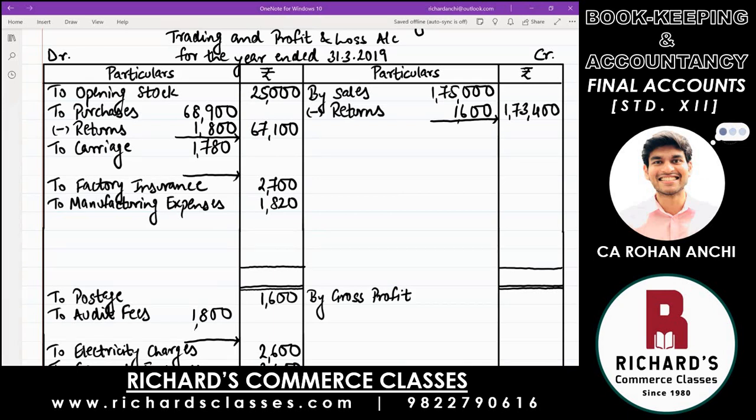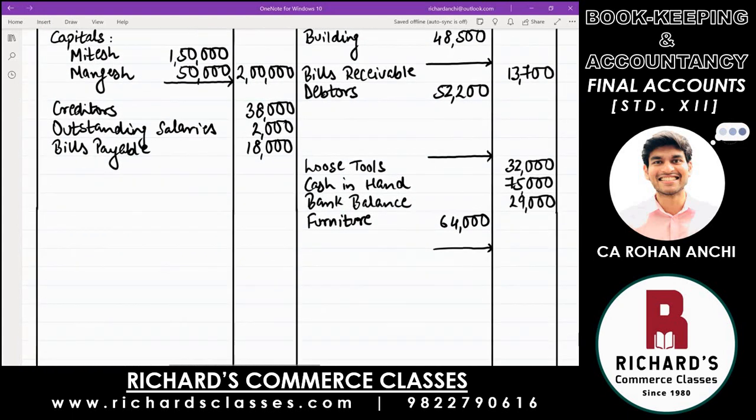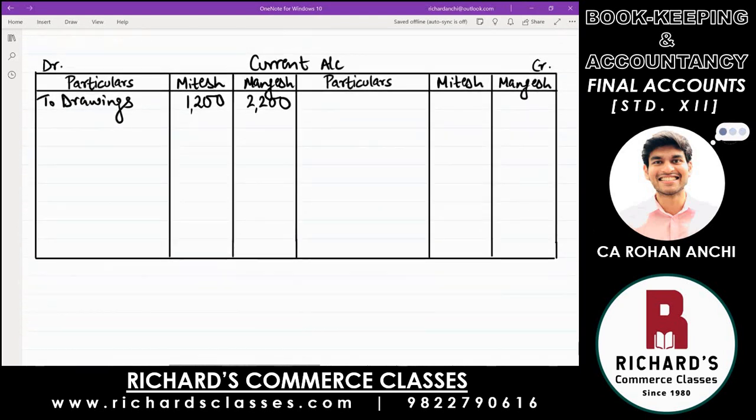And now the last item there are current account balances. That will go to current account which we have prepared here. And remember, you have picked up a credit balance. So in the account also you will write on the credit side. You are in current account. You are writing the balance for the first time. Write down by balance brought down. In Mitesh's column, 3,000. And for Mangesh, 2,000.